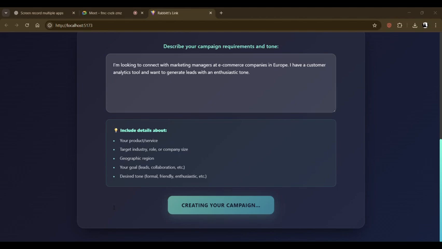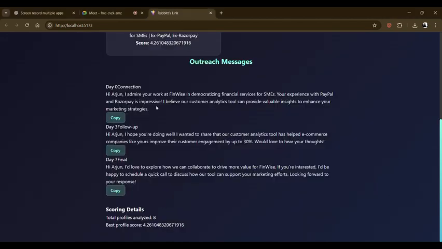Due to some security policies, it was unable to scrape the data from LinkedIn as of now, because there are no reliable APIs found on the internet for LinkedIn. We have used a second fallback mechanism here, a fallback JSON file, which has sample data of around 100 profiles. Based on the prompt, it compares to the data and finds which is more accurate and has related features. So it gives us the score, and then it provides the message, which we should see here. Here are the three follow-up messages generated by OpenAI APIs: day 0, day 3 and day 7.